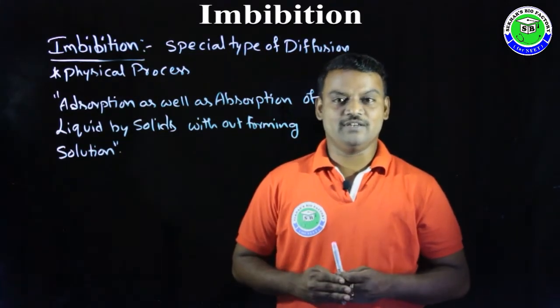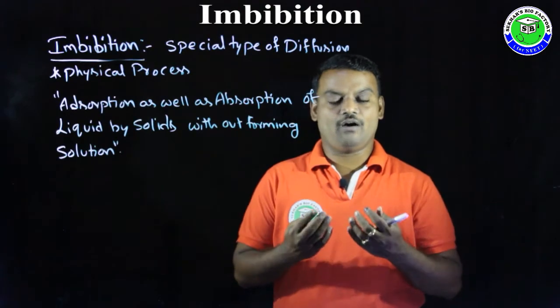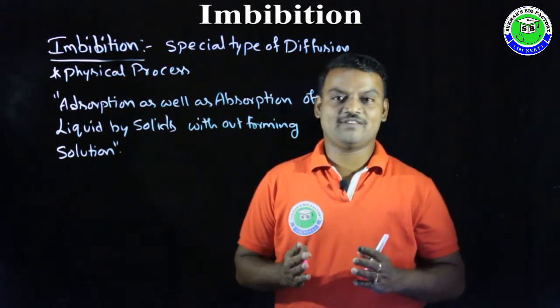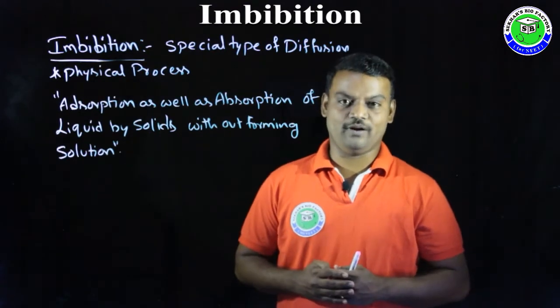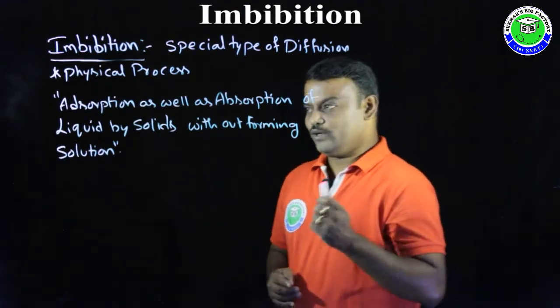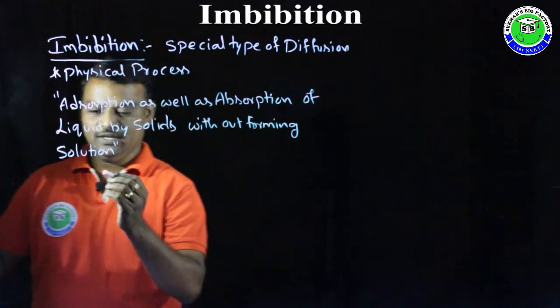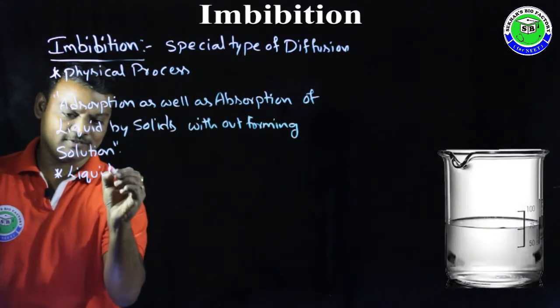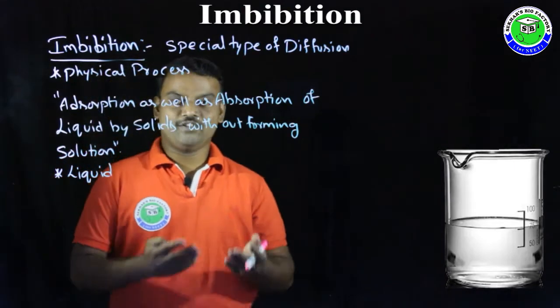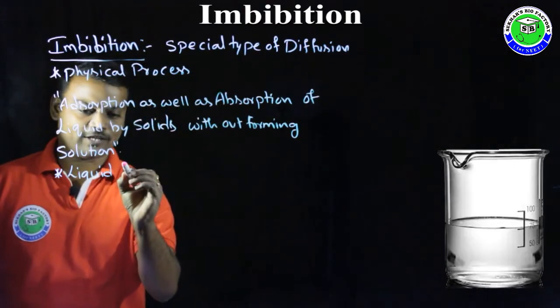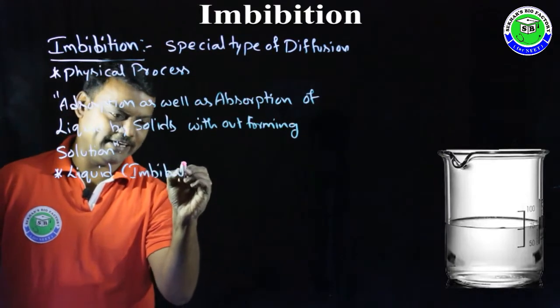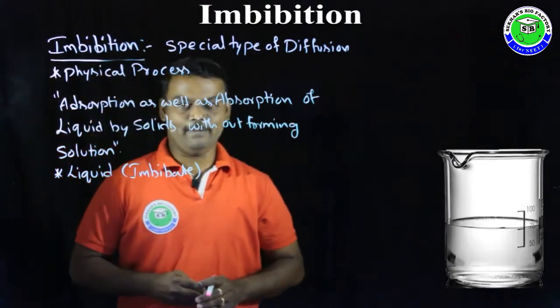In this imbibition, after absorbing liquid, the solid volume enormously increases. The liquid substance which is absorbed by the solid is named imbibate.